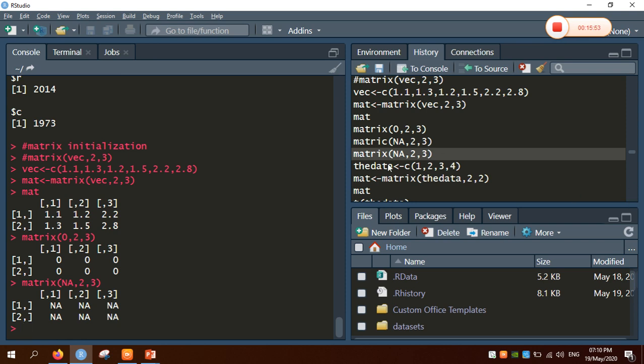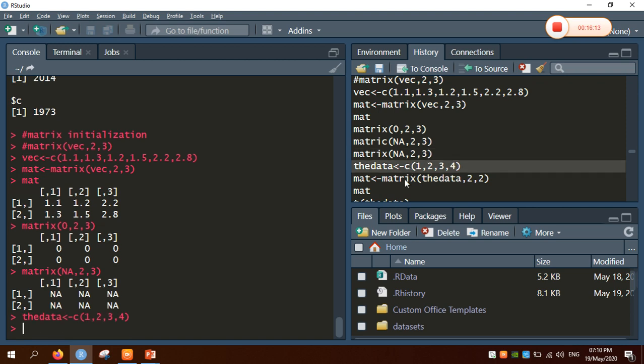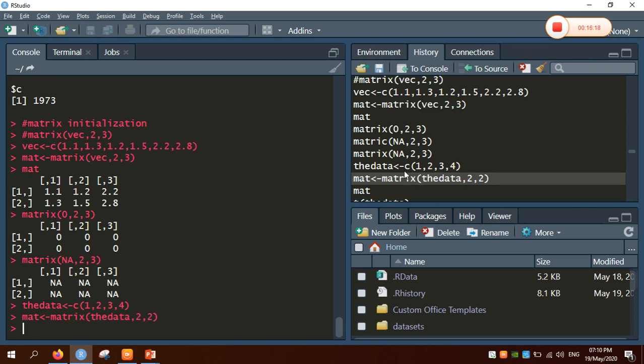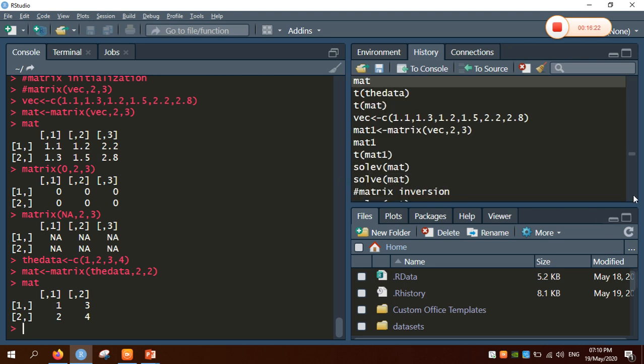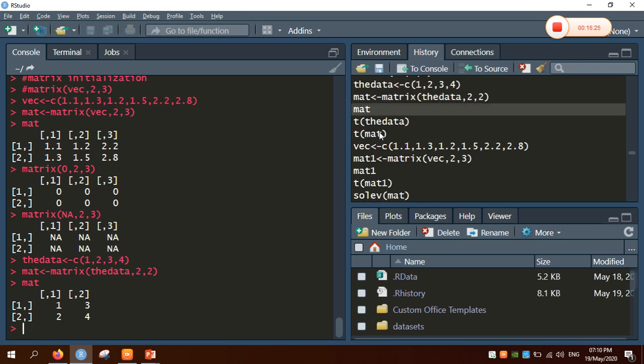Now coming to the operations of matrices, we can perform transpose, and we can also get the inverse as well as matrix multiplication. But clearly, matrix inverse is possible for a square matrix only, and in matrix multiplication the number of columns should be equal to the number of rows, which we already know. Now I create another matrix, that is c of data, and name it as mat. So here I created a 2 by 2 matrix. Now I will be creating another matrix also.